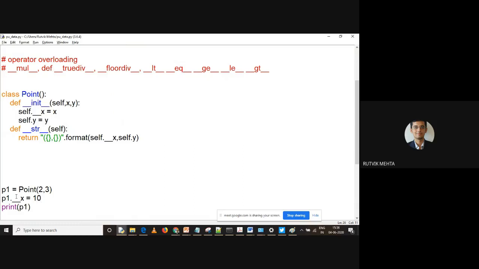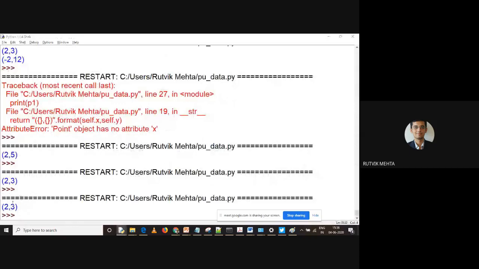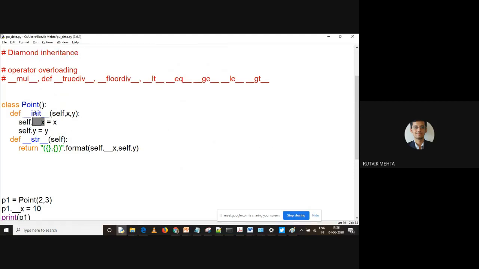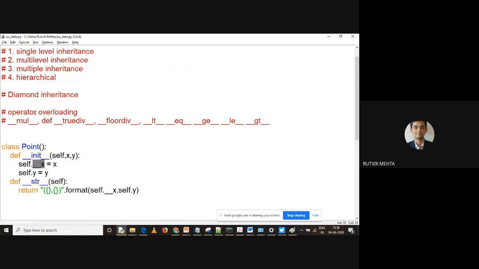Now here you will be surprised how this assignment is working. So what is this underscore underscore x? This is a new copy of variable x. So this is how it is not changing this value. It is becoming private for this. And this is how you can hide this x variable from external views. So this is known as encapsulation in Python. Hope it is clear to you.